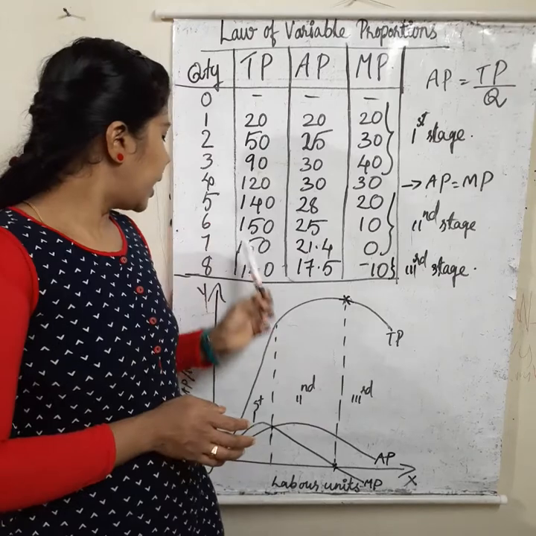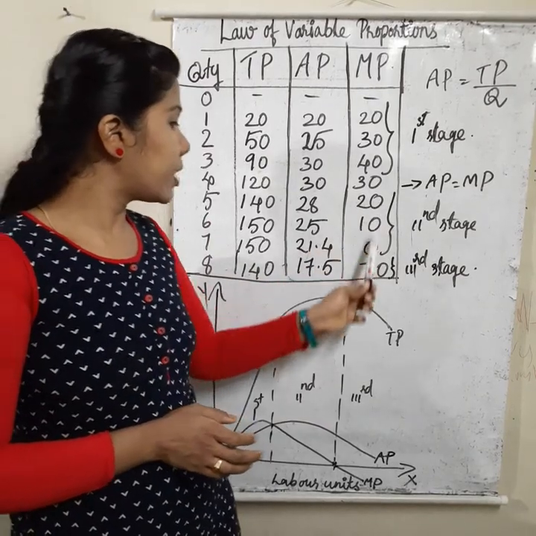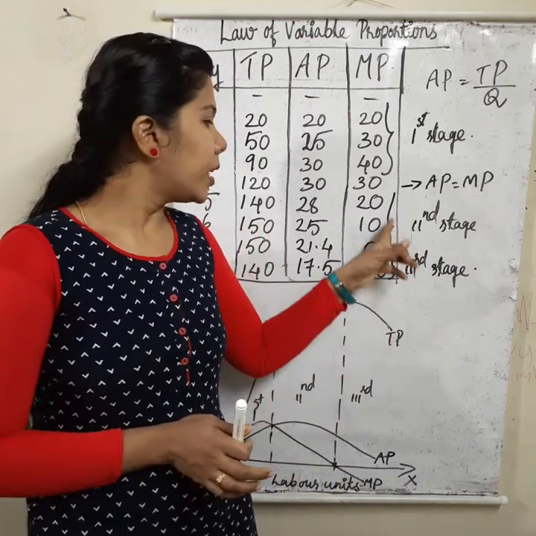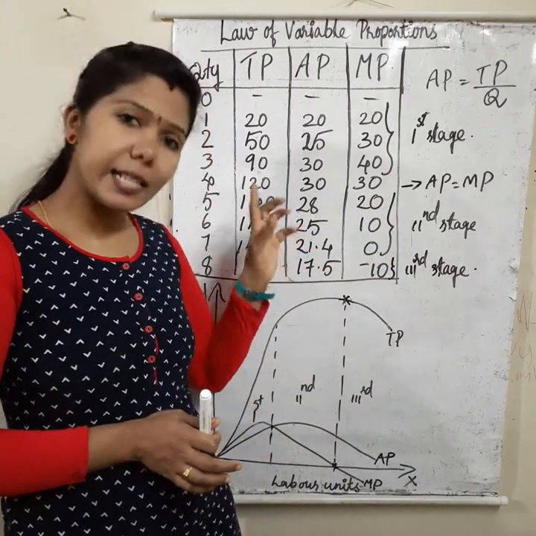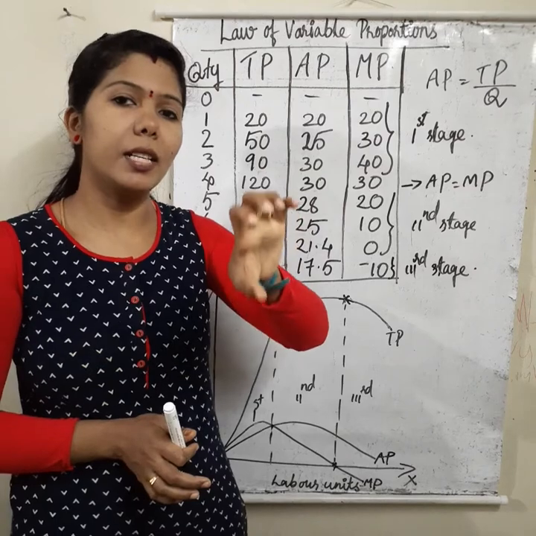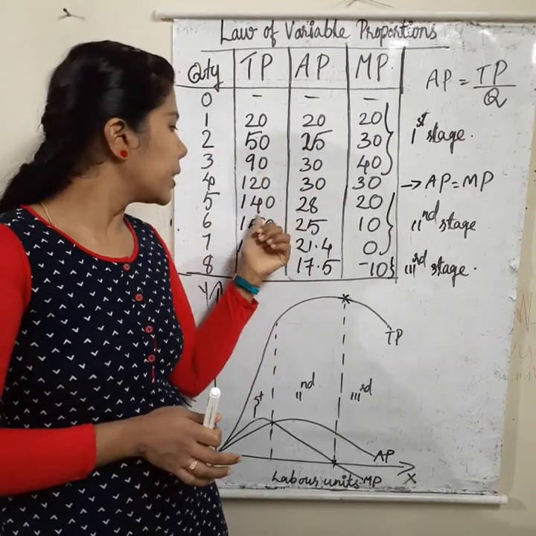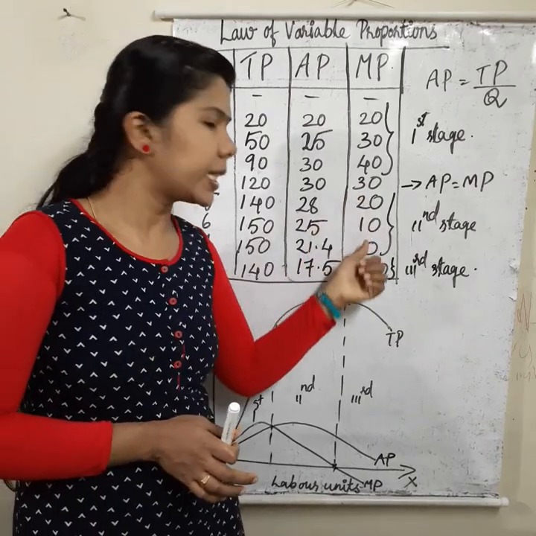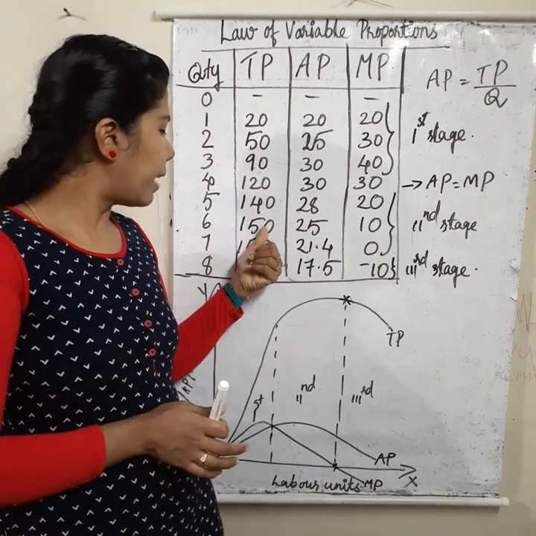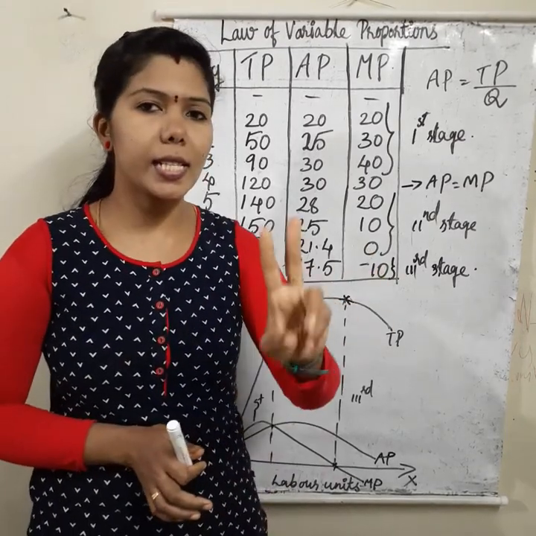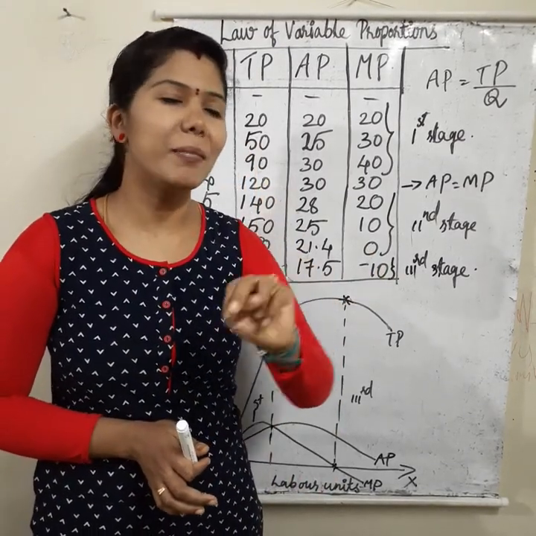Okay. Then that is the stage of decreasing returns, the second stage. Total product increases, but at a diminishing or decreasing rate, slow growth only in the total product. That's why average and marginal product decrease. Then when total product is constant, marginal product is 0. This is the second stage of decreasing or diminishing returns.